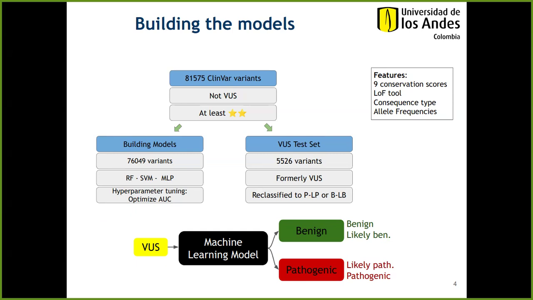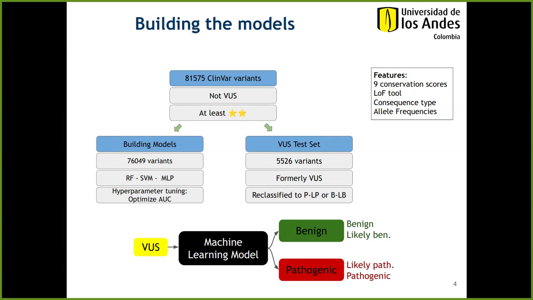To build the models, we selected a subset of about 75,000 variants. The models we chose to train were a random forest, a support vector machine, a multi-layer perceptron, and we optimized the hyperparameters, taking into account the area under the ROC curves.